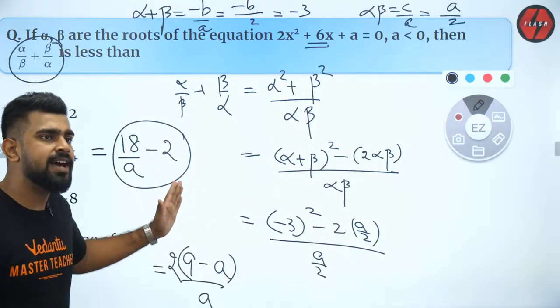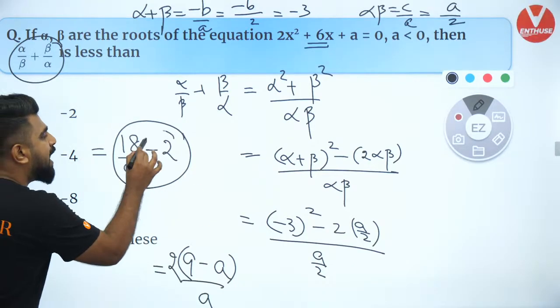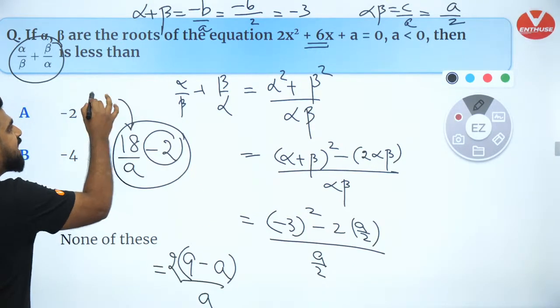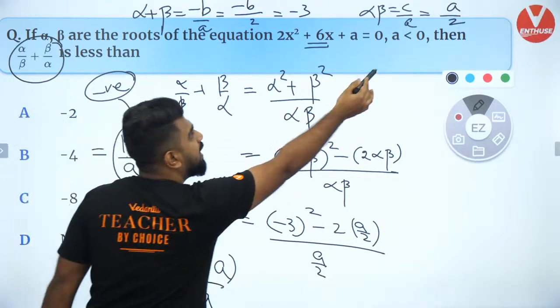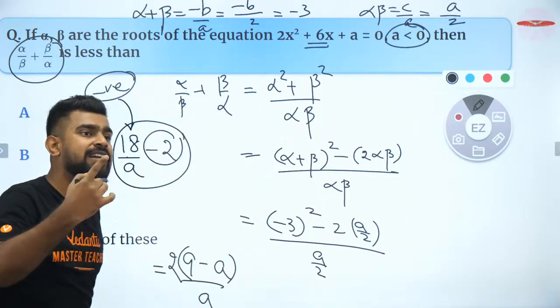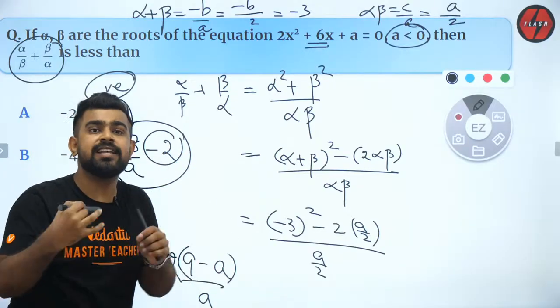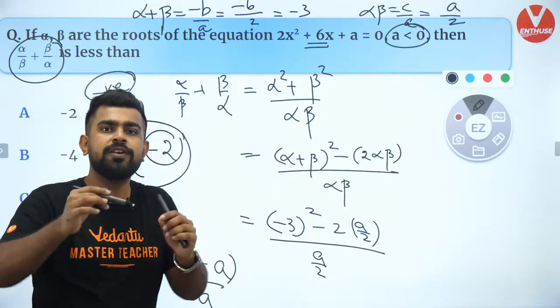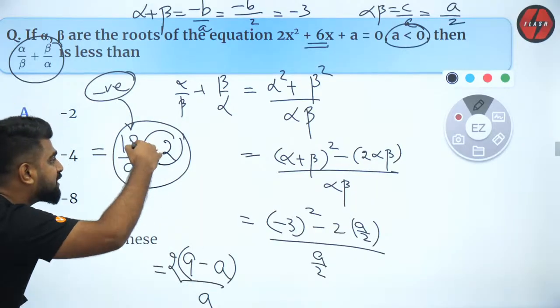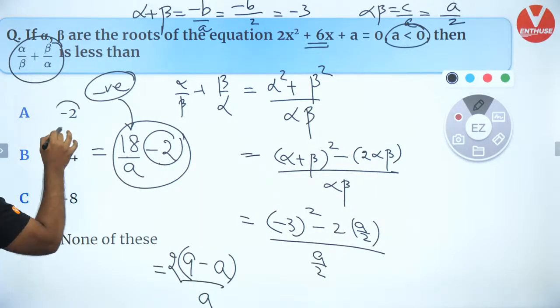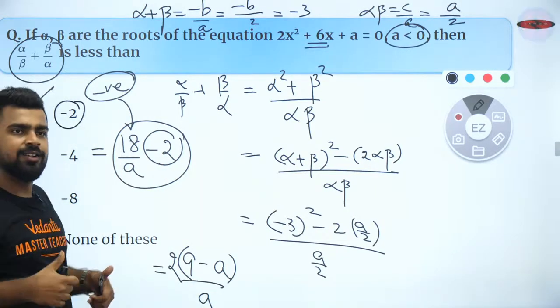So everybody clear? Now, this is minus 2, and don't you think this is negative? Don't you think this is negative because 18 is positive, but a is negative. So don't you agree that 18 by a is a negative number? So if 18 by a is negative, then from minus 2, I am subtracting something. So that will be lesser than minus 2. Super.